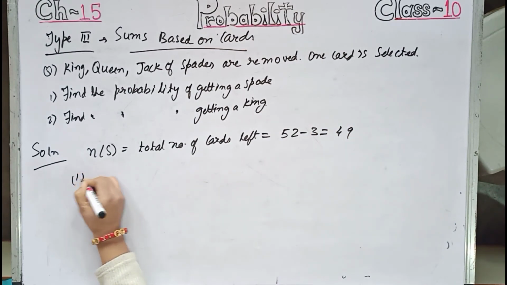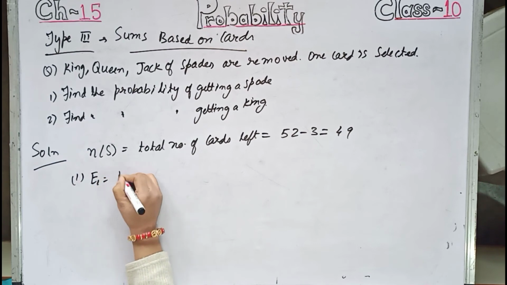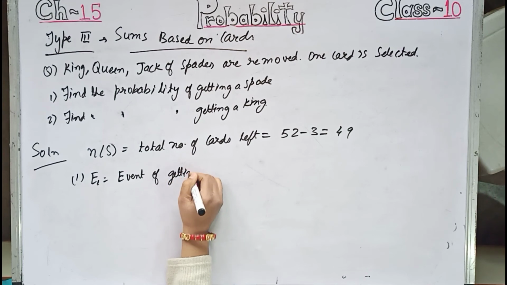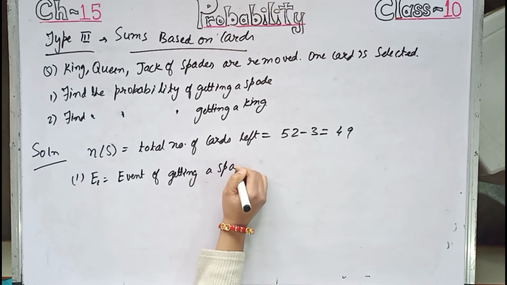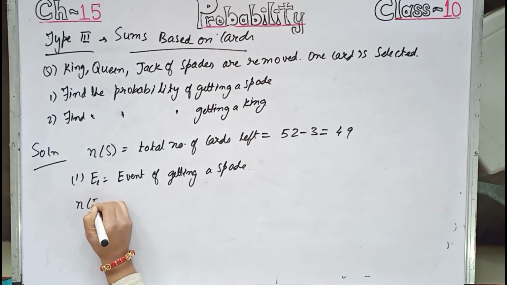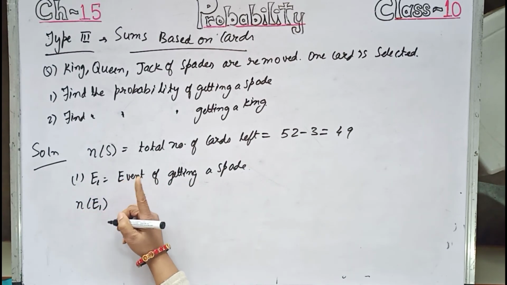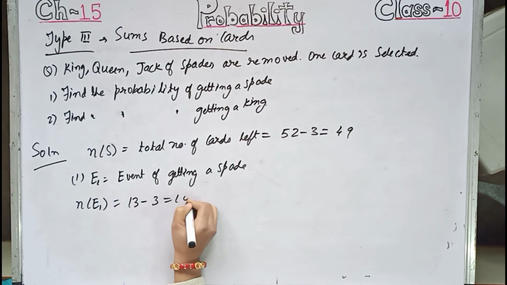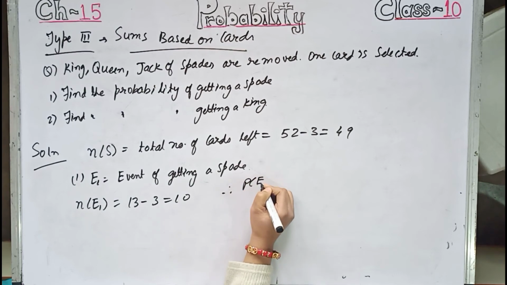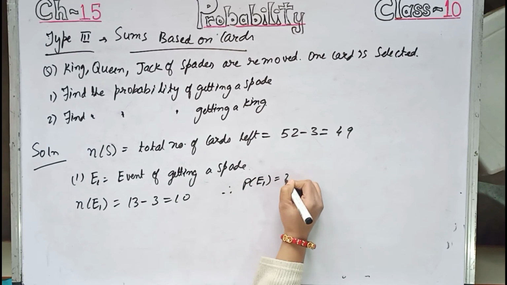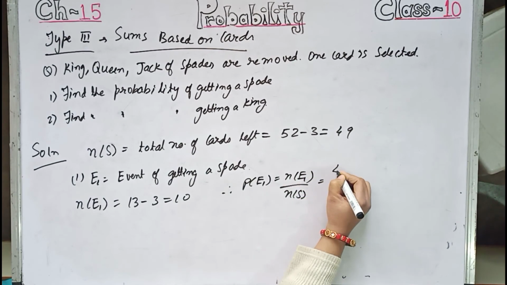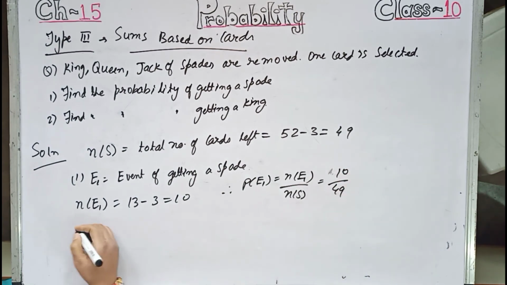Now number 1, E1 equals the event of getting a spade. Then NE1, since king, queen, jack of spades are removed, equals 13 minus 3, that is 10. Therefore PE1, the probability of getting a spade, equals NE1 by NS, that is 10 by 49.